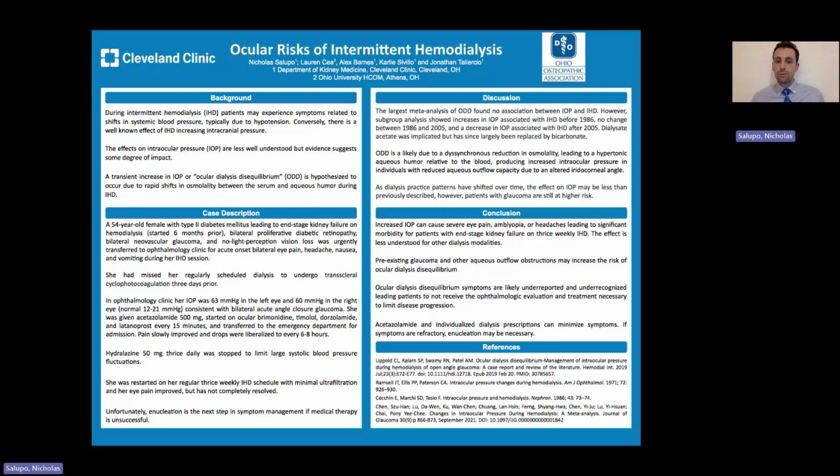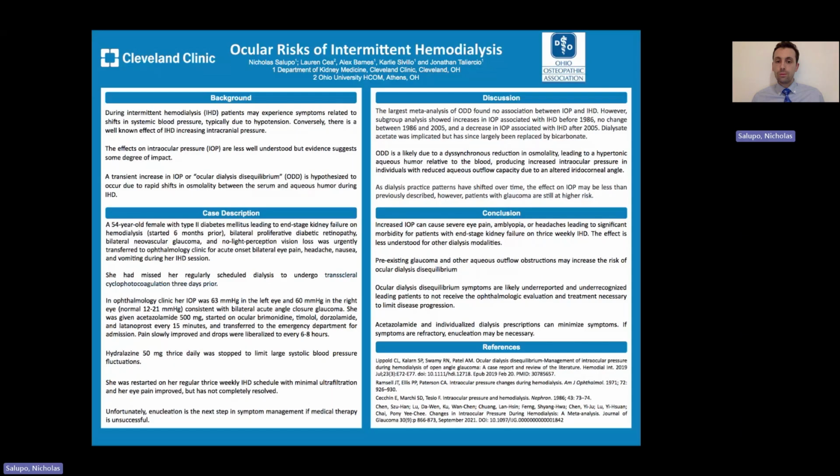The ODD syndrome is likely due to a desynchronous reduction in osmolality, leading to a hypertonic aqueous humor relative to the blood, producing increased intraocular pressure in individuals with reduced aqueous outflow capacity due to an altered iridocorneal angle. As dialysis practice patterns have shifted over time, the effect on IOP may be less. However, patients with glaucoma at baseline are still at higher risk.